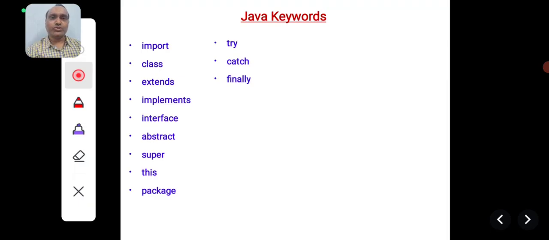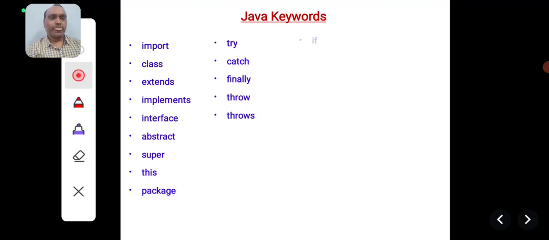Catch is used for catching the exceptions. Finally is also used to deal with the exceptions. We are going to discuss these keywords in detail when we discuss exception handling. And throws is also related to exceptions; they are used for throwing the exceptions.